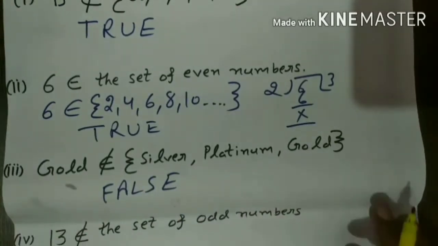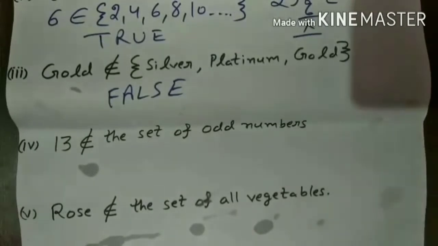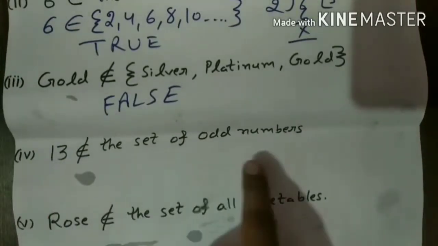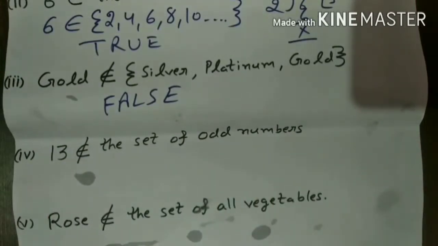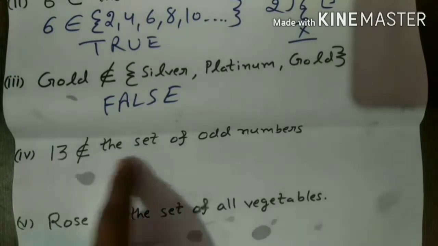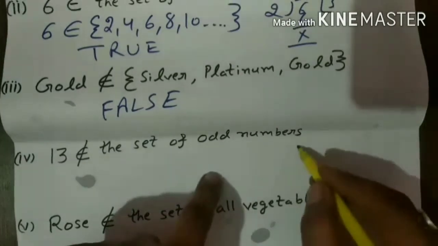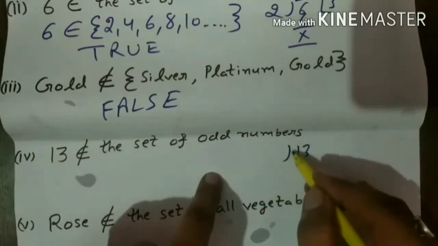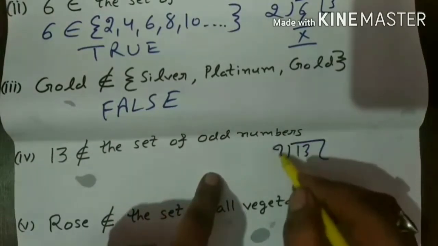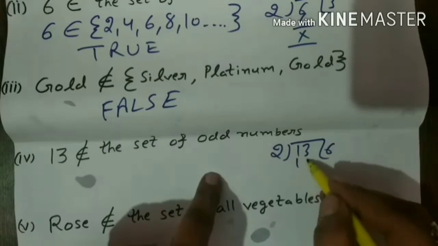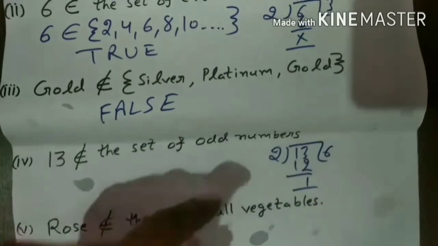Okay. Now the next one is: 13 does not belong to the set of odd numbers. Now, which are the odd numbers? Here you see 13 is not divisible by 2. The remainder is 1.